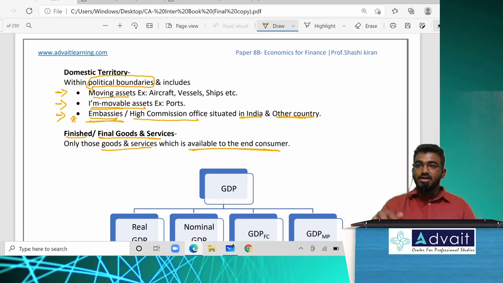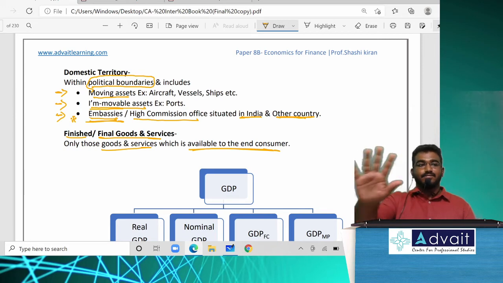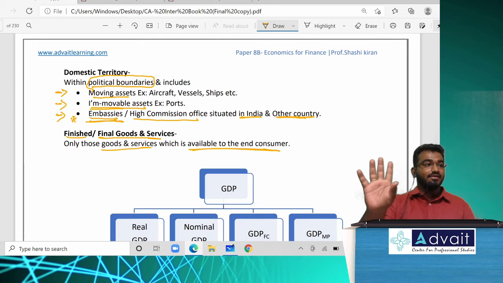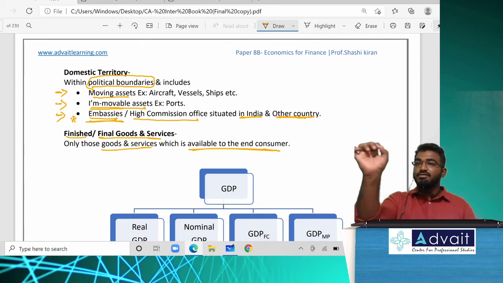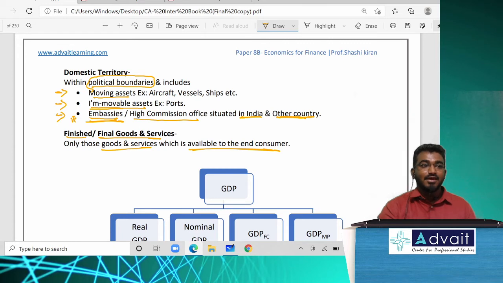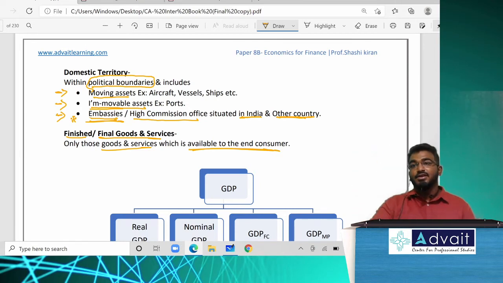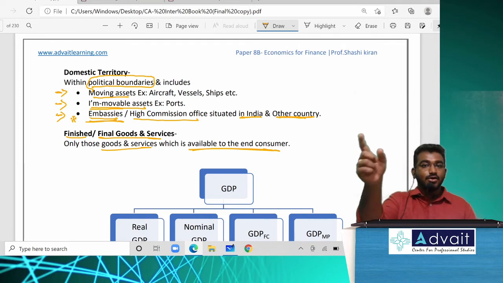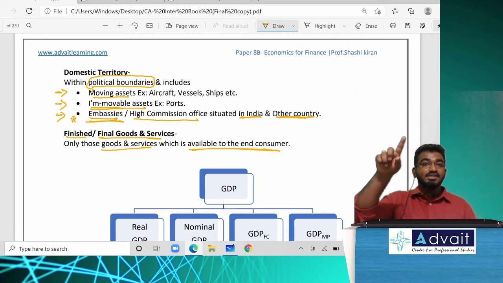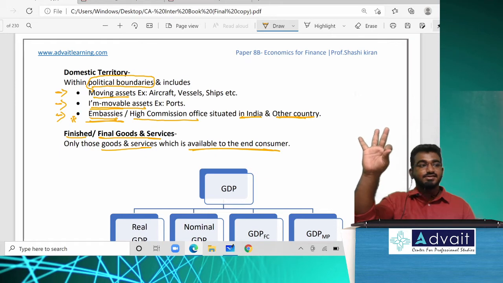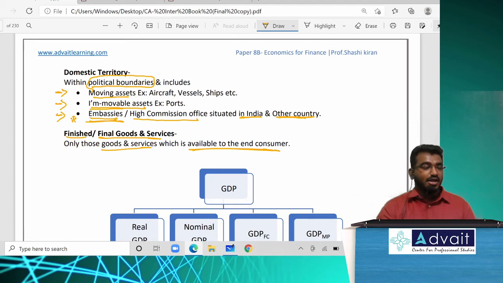What is the difference between gross and net? It makes your life simple. Whenever in a definition you see the word net, what does it mean? Excluding depreciation. Whenever you see the word gross in a definition, what do you mean by that? Includes depreciation. Whenever you see the word domestic territory, it is only within political boundaries and includes three important things: movable assets, immovable assets, and high commissioner offices located within India or outside India. Is it clear? Any doubts till now?